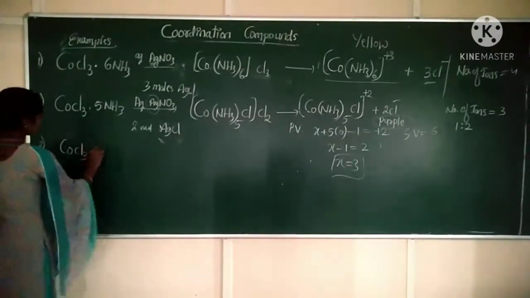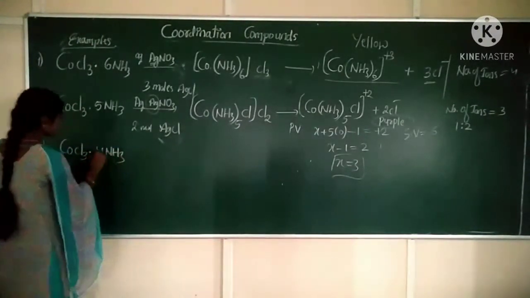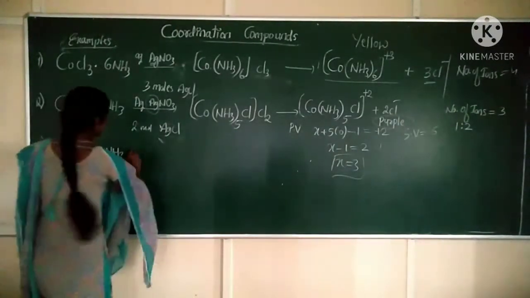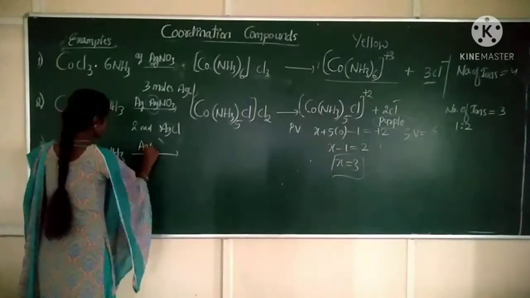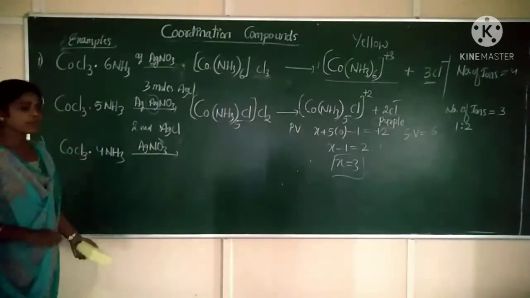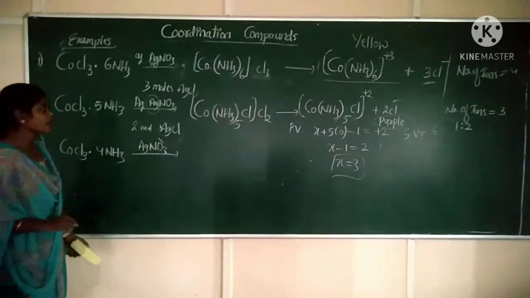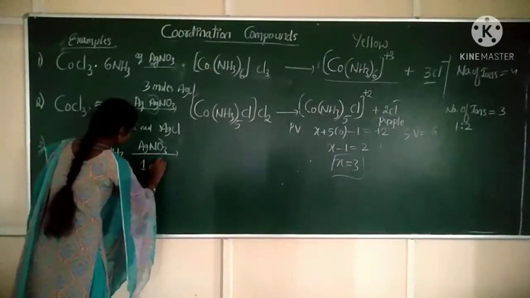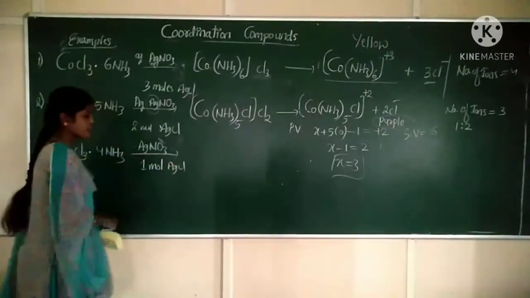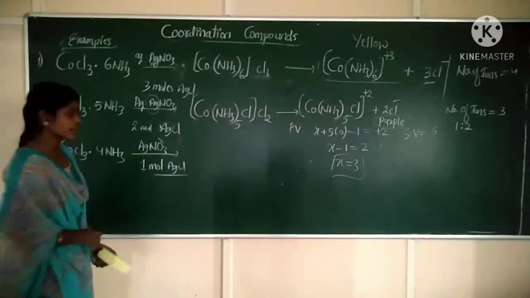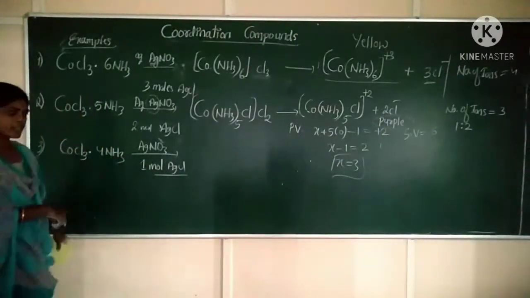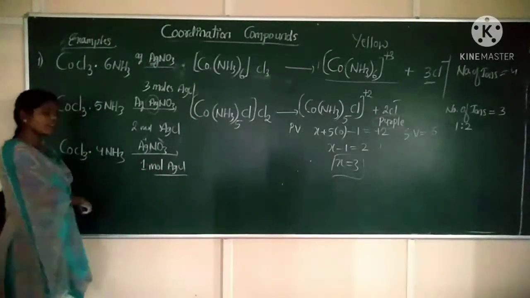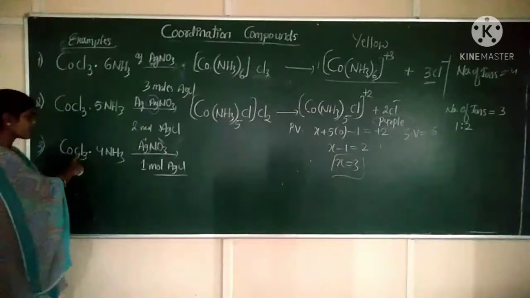CoCl3·4NH3. Now again it reacts with AgNO3, that is silver nitrate, and at this time it will form 1 mole of AgCl. It means that when one Ag plus ion reacts with one Cl ion, outside the coordination sphere we must have one chloride ion.